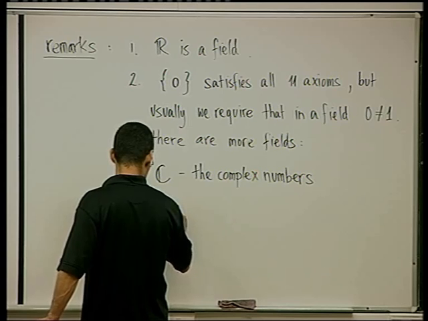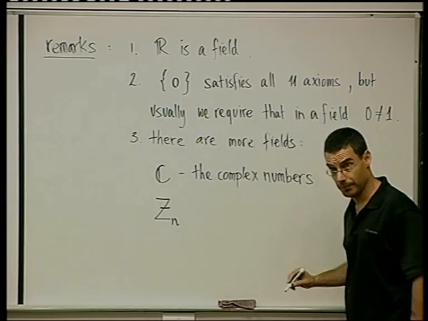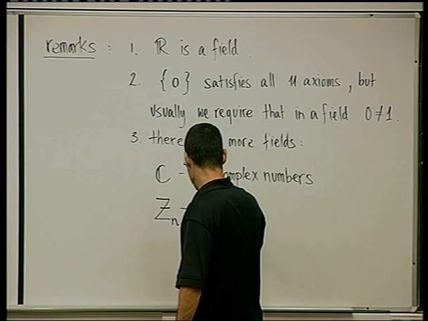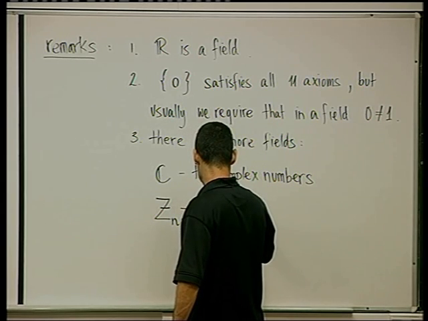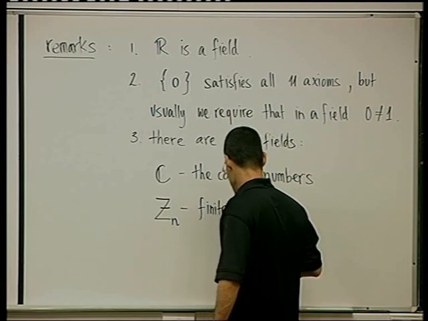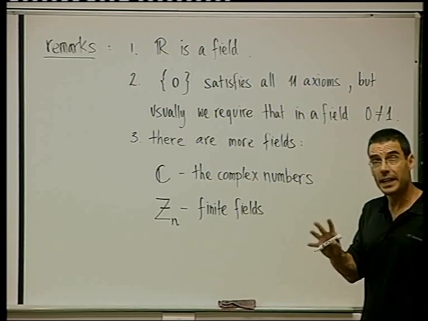In fact, there are more fields, but I want to mention that there are fields which we usually denote by Z sub n. Z sub n are finite fields, namely fields which have only finitely many elements.